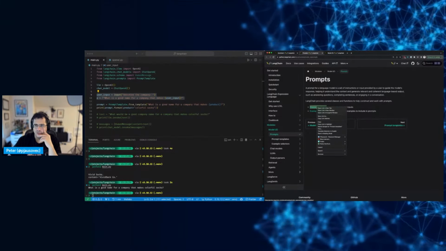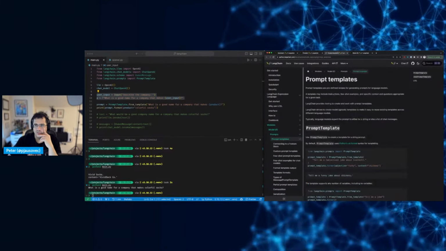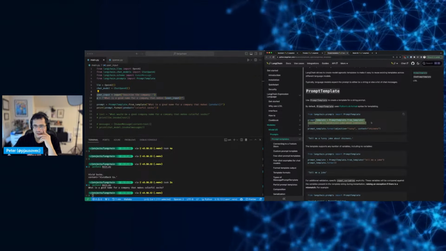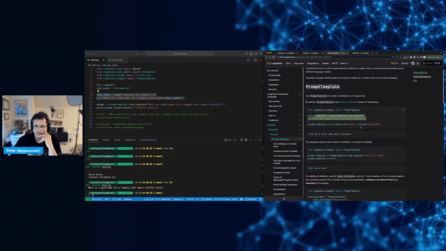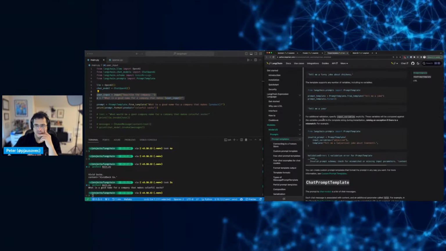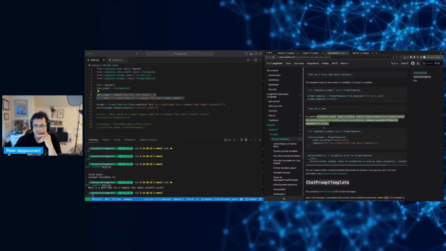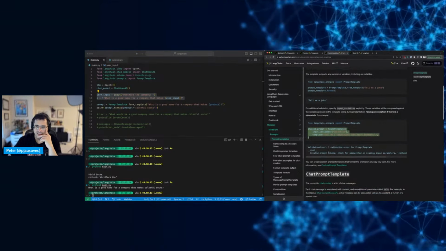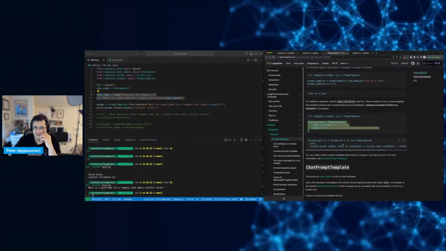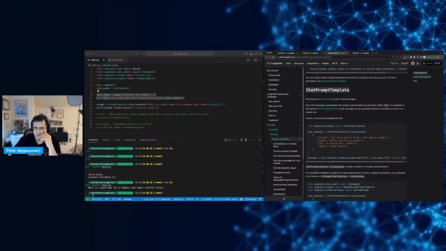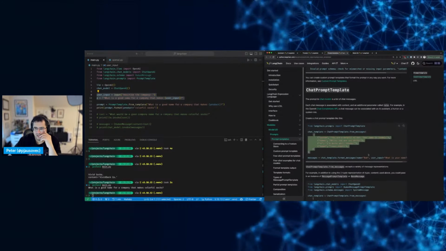Okay, so prompt template. Let's look at this one, if there's anything here. Okay, so this looks like a number of variables, including no variables. Okay, for additional validation, you specify input variables. Okay, that's interesting. Yeah, so we can make sure that it's provided. Chat prompt template. Okay.